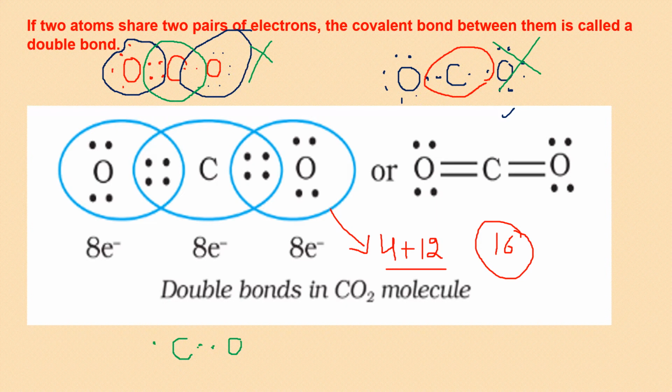And here you have 1, 2, 3, 4, 5, 6. One more oxygen here. 6 and 2 more I am giving here. It makes it 8. And this side you have 1, 2, 3, 4, 5, 6. I'll just make it properly. Yes.